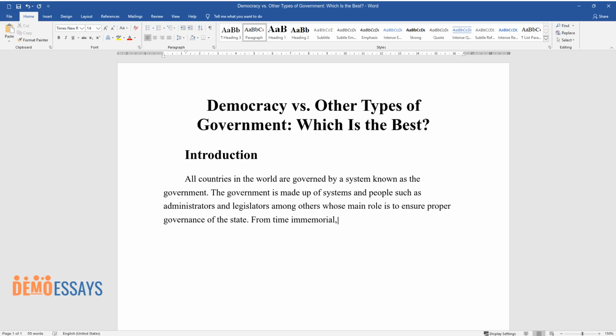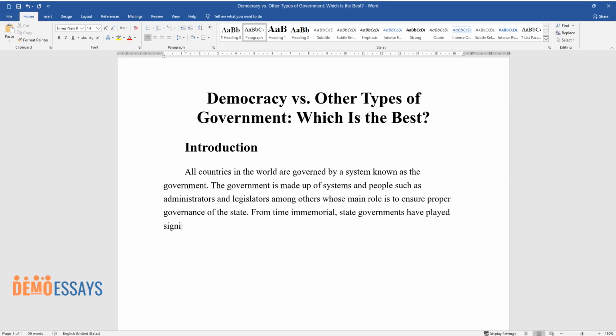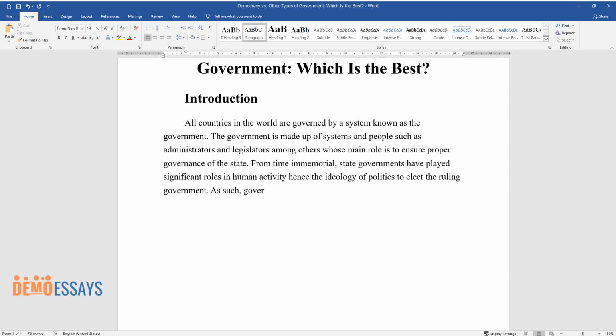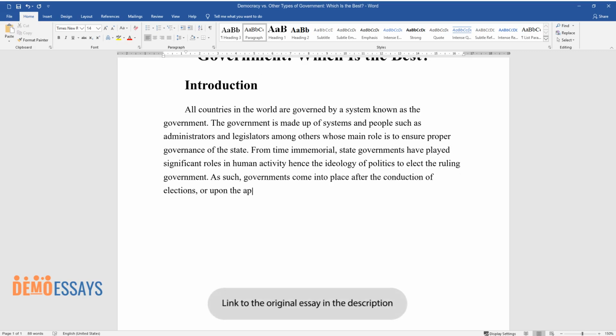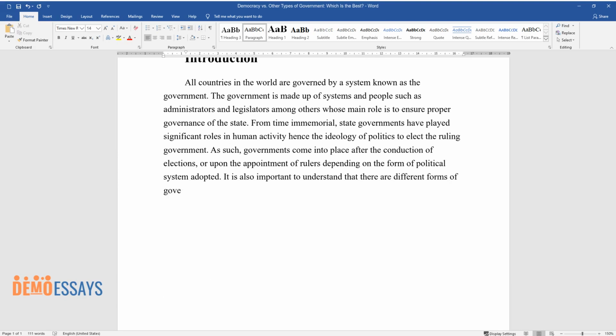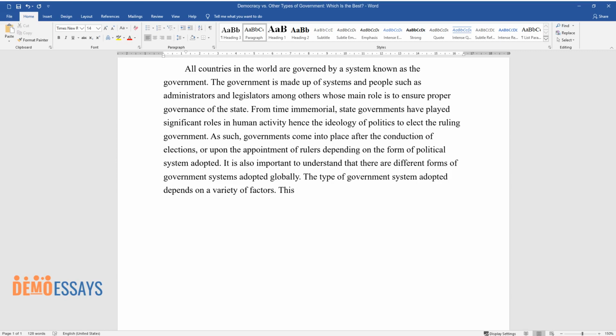From time immemorial, state governments have played significant roles in human activity, hence the ideology of politics to elect the ruling government. As such, governments come into place after the conduction of elections, or upon the appointment of rulers, depending on the form of political system adopted. It is also important to understand that there are different forms of government systems adopted globally. The type of government system adopted depends on a variety of factors.